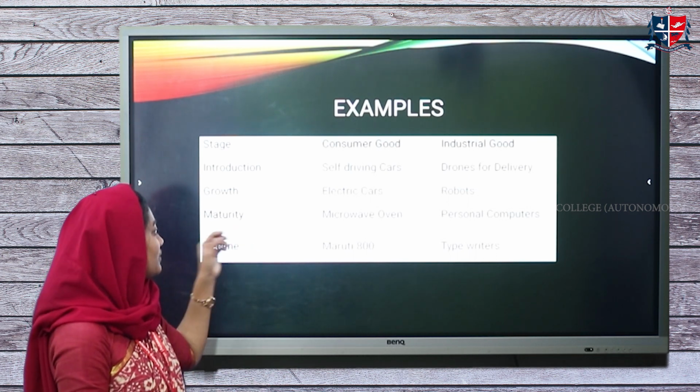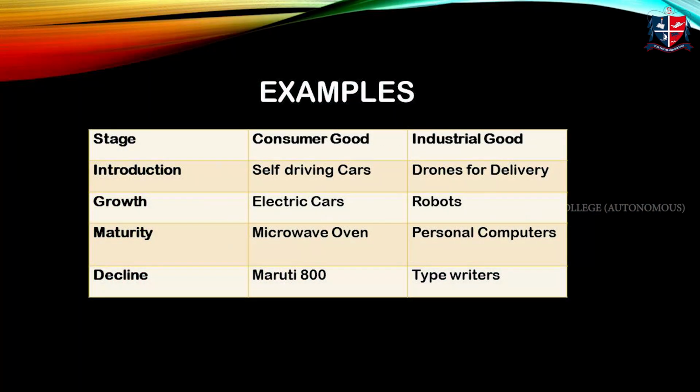Then the third one is the maturity stage. Considering consumer goods, it is microwave ovens, because there is no more scope for increasing their market share. Then for industrial goods, it is personal computers.